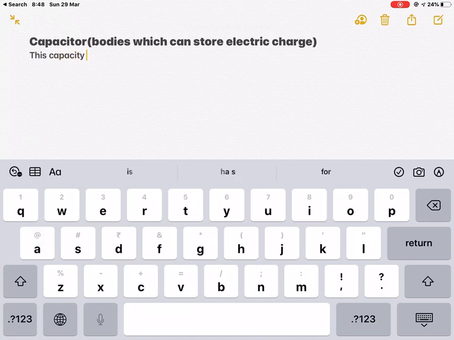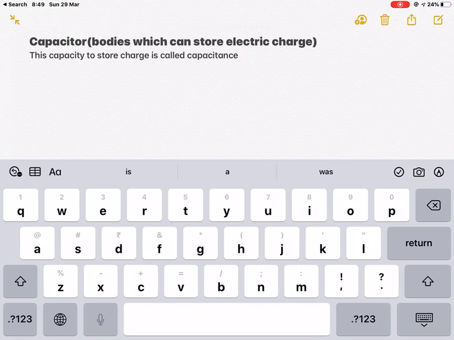this capacity to store electric charge is called capacitance. So capacitors are bodies which can store electric charge, and their capacity to store electric charge is termed as capacitance. So we will be studying all the topics related to capacitors, capacitance, and how we can increase the capacity of any body to store charge.